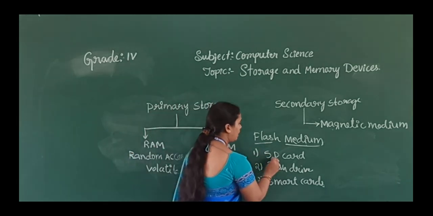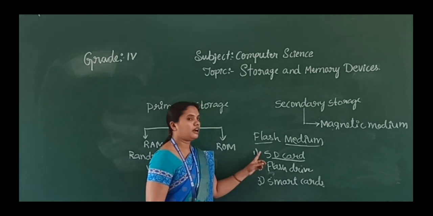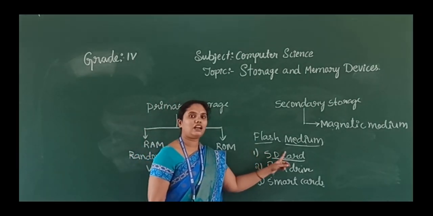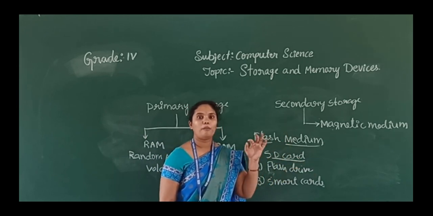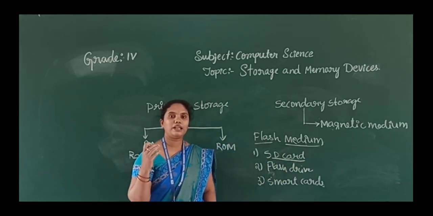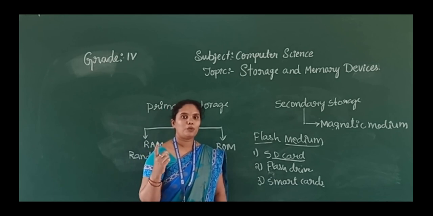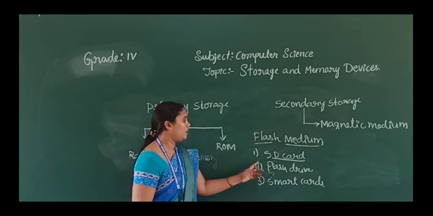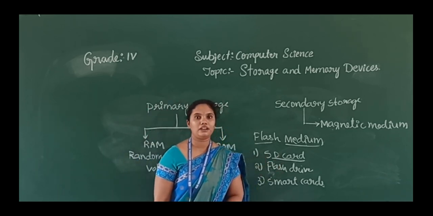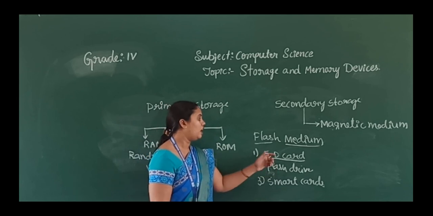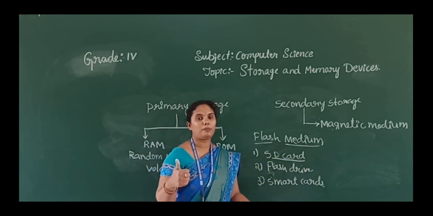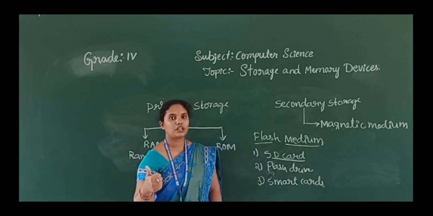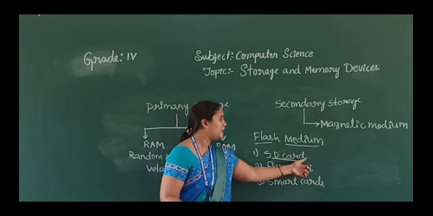So this SD card means secure digital. The full form of SD is secure digital. So this SD card we will use in mobiles, cameras and MP3 players to store the movies, songs and any other files. I think you already saw the memory card in your mobile, right? So we will use the SD card or memory card in our mobiles, digital cameras and MP3 players to save the music, movies or any other data.